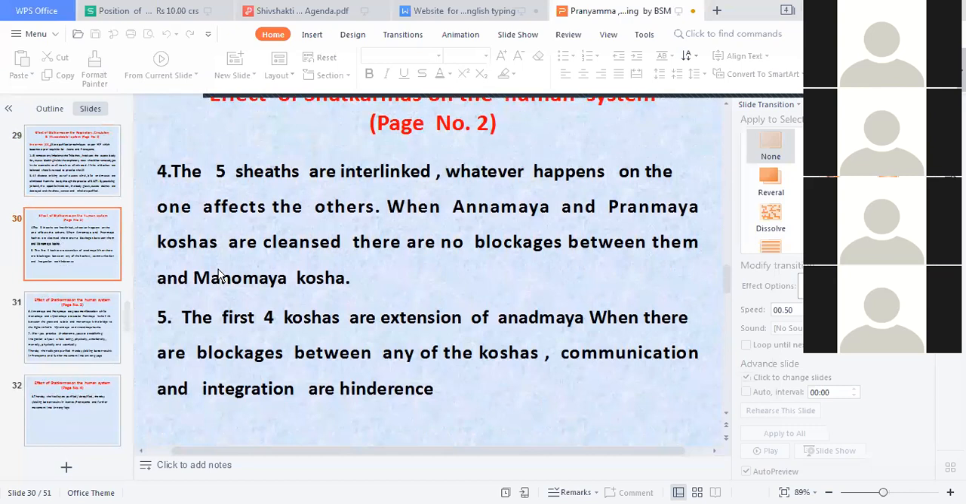Now, page number 2. The five sheaths are interlinked. Whatever happens, what are the Pancha Koshas? The Annamaya Kosha, Pranamaya Kosha, Manomaya Kosha, Vijnanamaya Kosha, and Anandamaya Kosha. When Annamaya and Pranamaya Koshas are clean, there are no blockages between them and Manomaya Kosha. The first four koshas are the extension of Anandamaya Kosha. When there are blockages between any of the koshas, communication and integration are hindered.